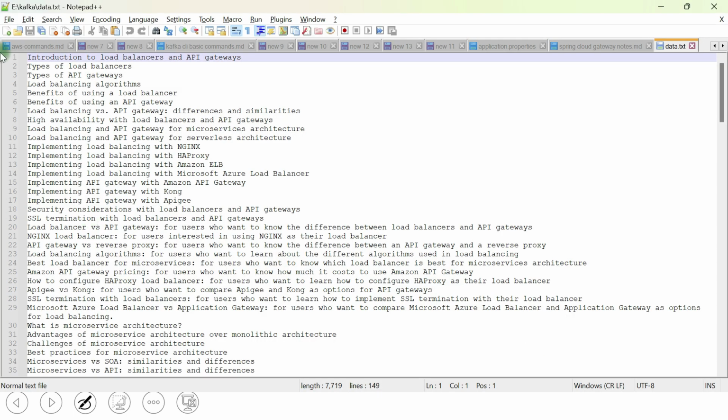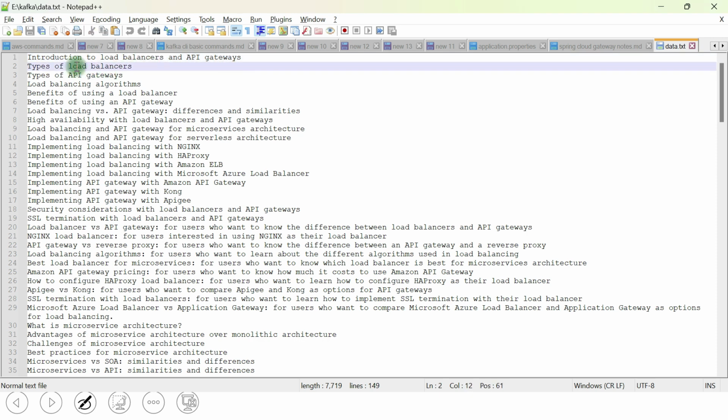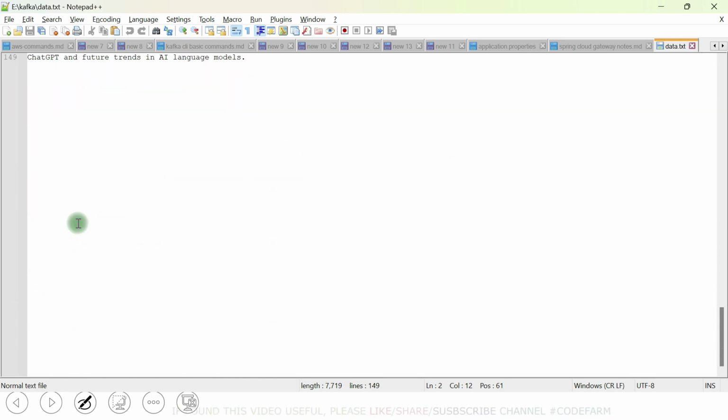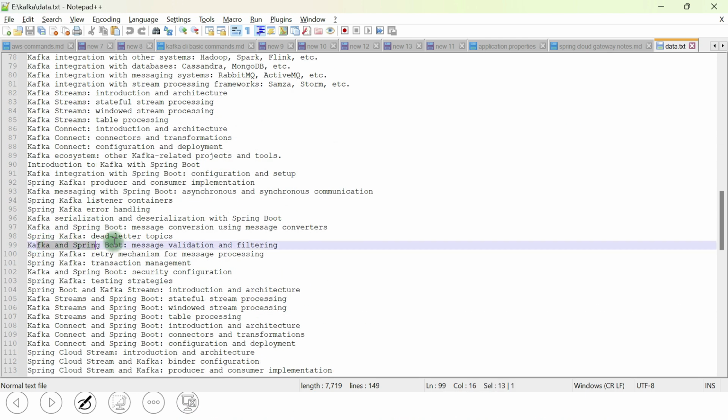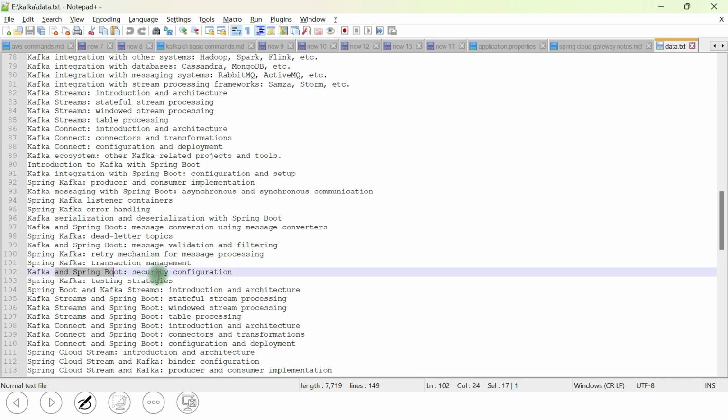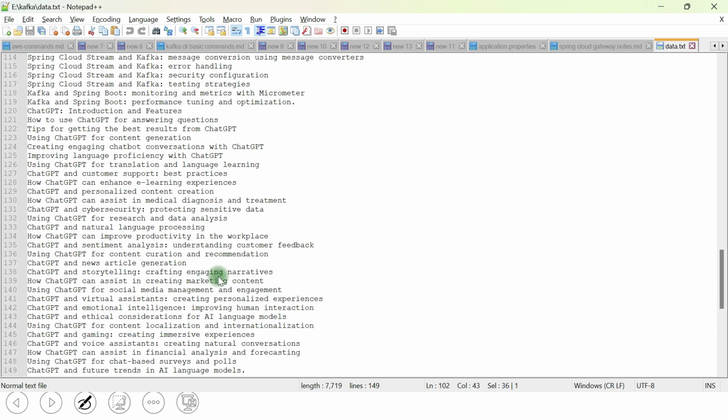This is the file that I have created. It is a text file with a lot of lines, hundreds of lines. Different keywords are there: introduction to load balancer, types of load balancer, types of API gateways, and if you go here, Kafka and Spring Boot security configuration. A lot of keywords are there, and I want to filter these out based on those keywords.